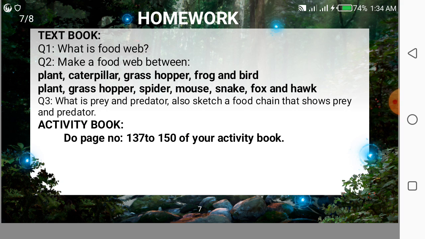This is your homework. You have to do this homework in your copies, and also do your activity book work, that is on page number 137 to 150 of your activity book.